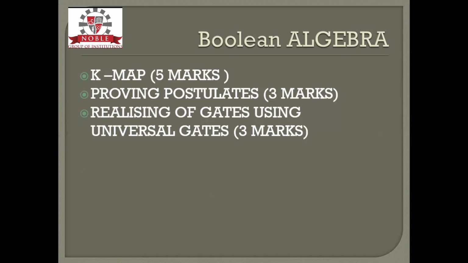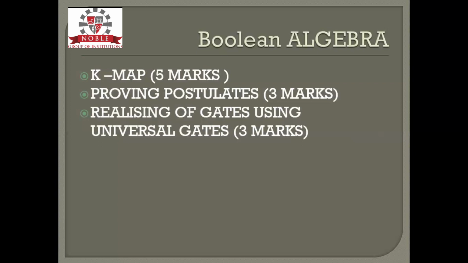Next, moving on to the lesser marks, is proving any of the postulates. There are 14 postulates given in Boolean algebra. If you study all those postulates with respect to the truth table, you will have to prove some postulates using the truth table, and that will fetch you 3 marks.